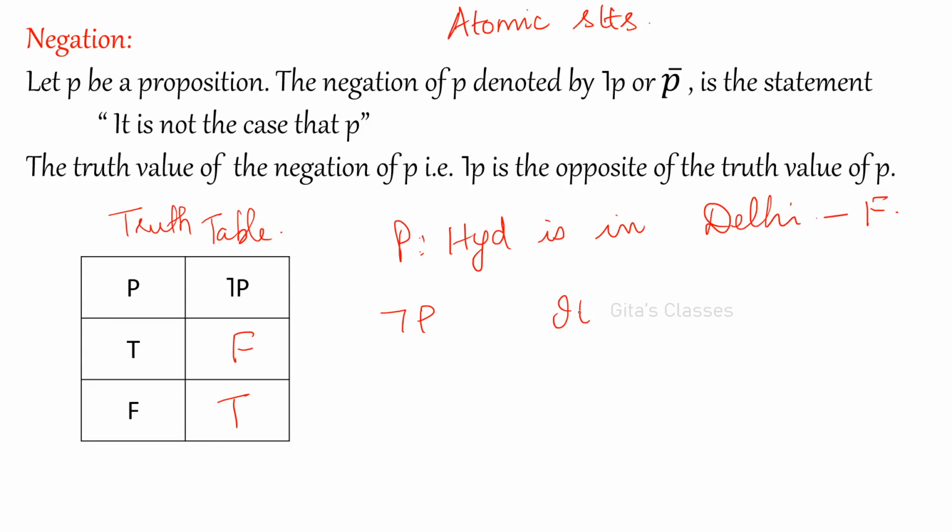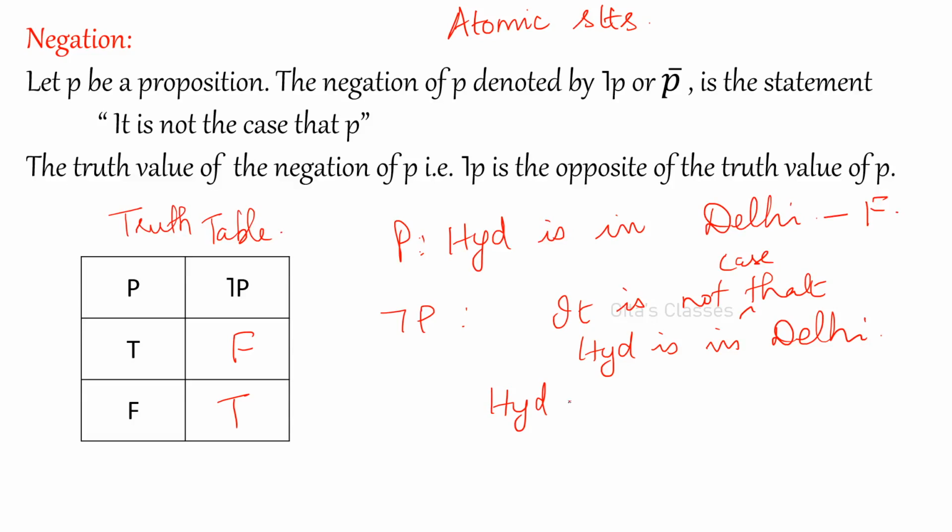You can say that it is not the case that Hyderabad is in Delhi. Or, if you are not able to write the proper sentence, then you can write this. But in English, we don't say that it is not the case that Hyderabad is in Delhi. What will you say? Hyderabad is not in Delhi.